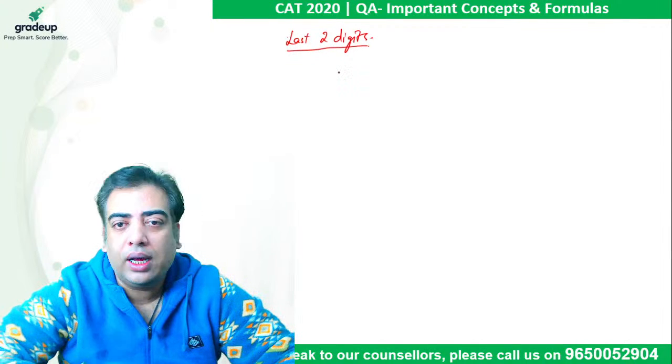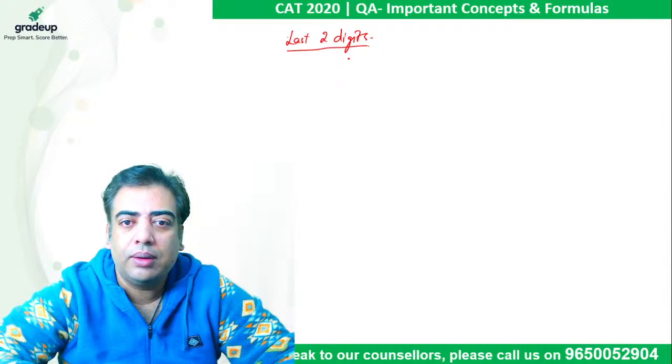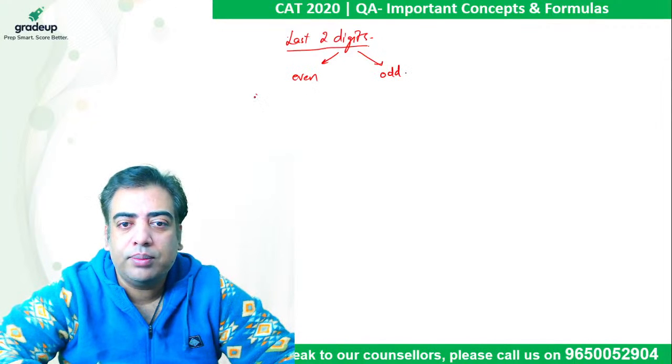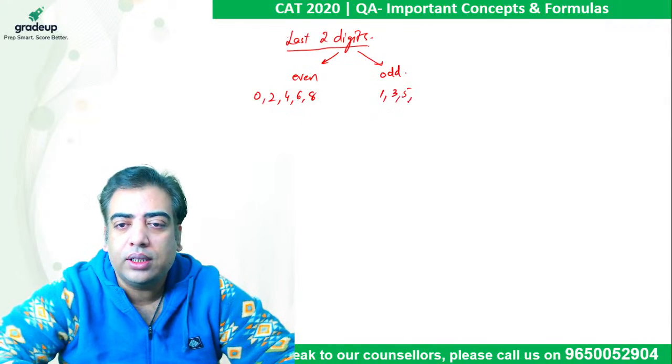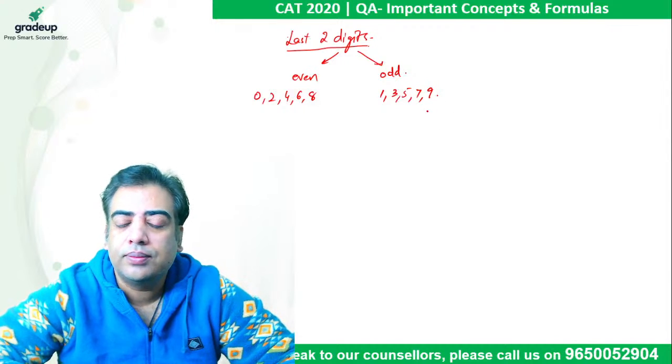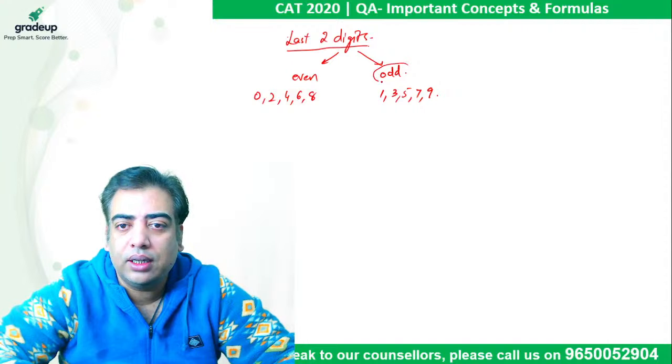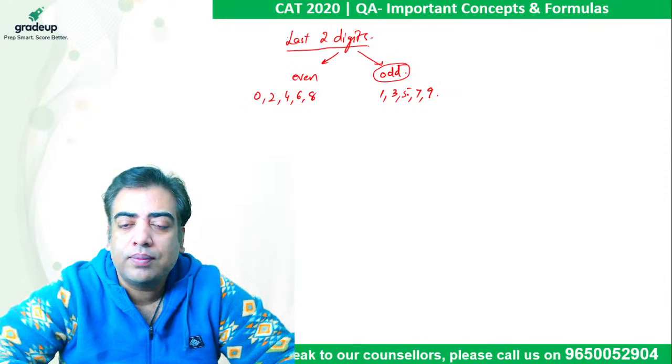In order to find the last two digits of the number, I am dividing it in two parts. One would be even numbers, the other will be odd numbers. Even numbers end in 0, 2, 4, 6 and 8. Odd numbers end in 1, 3, 5, 7 and 9. Now let's talk about odd numbers first, then I will take it to even numbers.